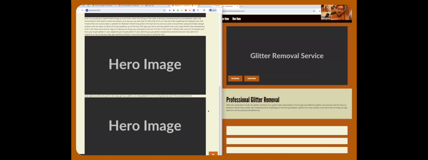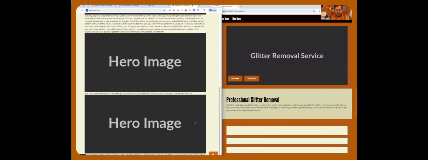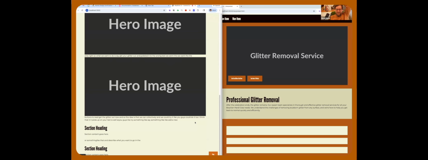And so the idea is that we can collectively, and we could try it, like you guys could do it too. I think that it picks up on your text as well. So you guys try something like say add a new section or something like that and describe what you want to go in the section. What should go on this website? Do we say something now? Go for it.